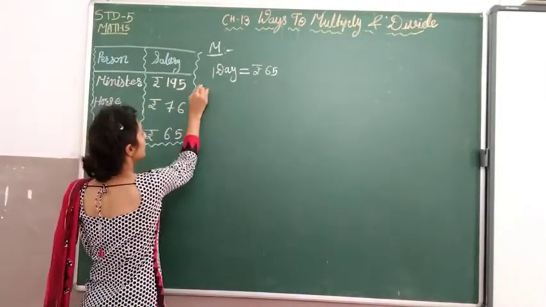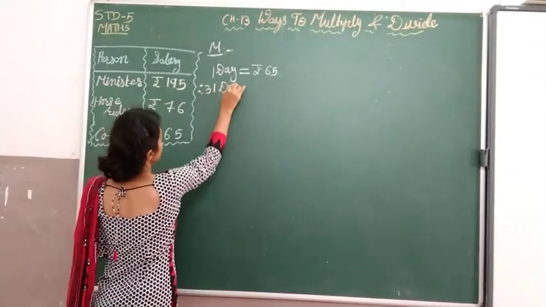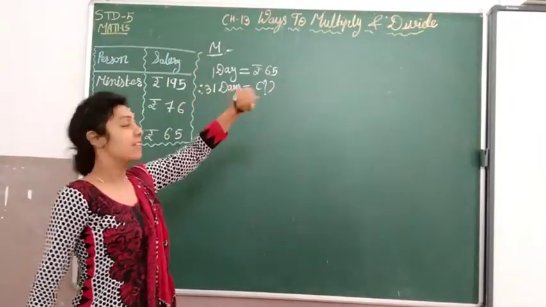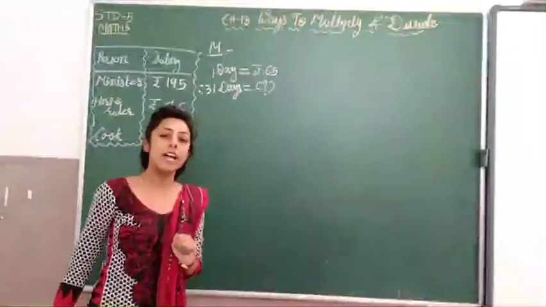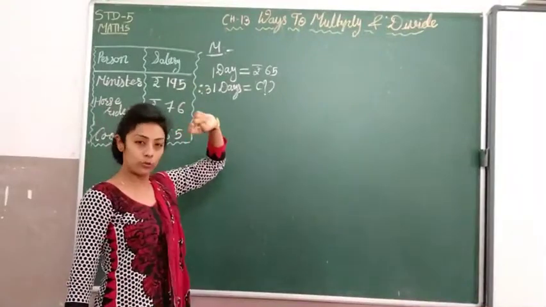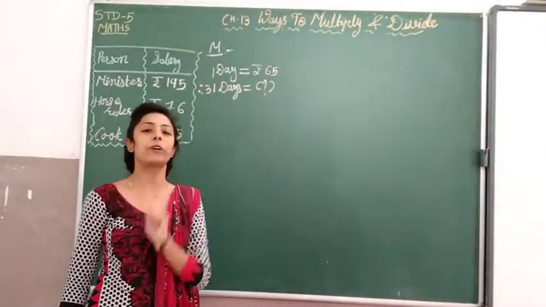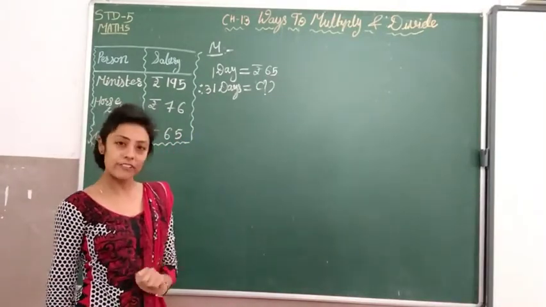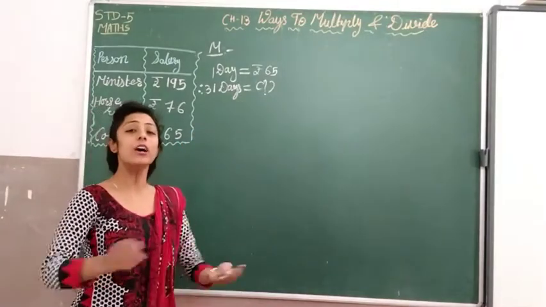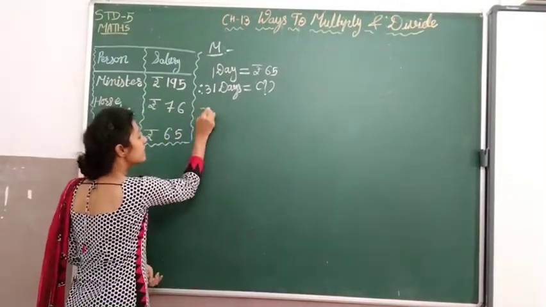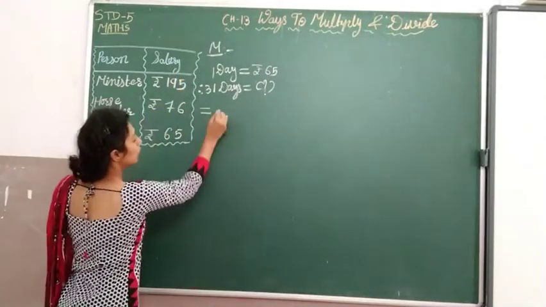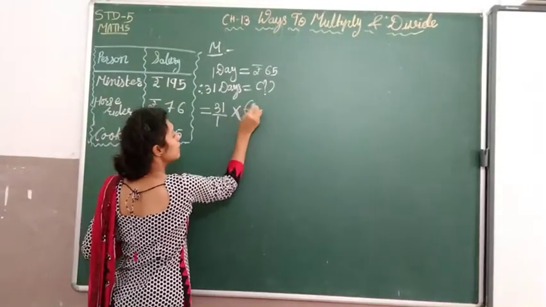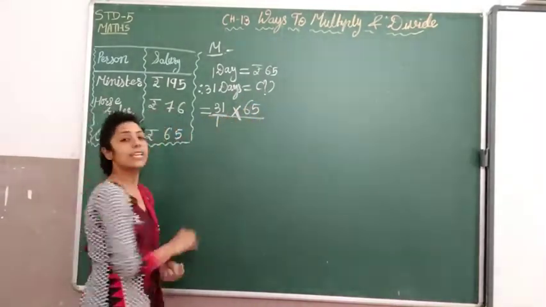One day he is getting 65 rupees. We have to find out for 31 days. 31 days कितने? This is a must. 1 day is equal to 65 rupees, यानी कि the cook is getting 65 rupees per day salary. 31 days यानी कि we have to find out the January month. For January month, 31 days is equal to how many? Now we will do the reciprocal. 31 will go up and 1 will go down, जगह पे multiplication and 65. Both terms in one line.